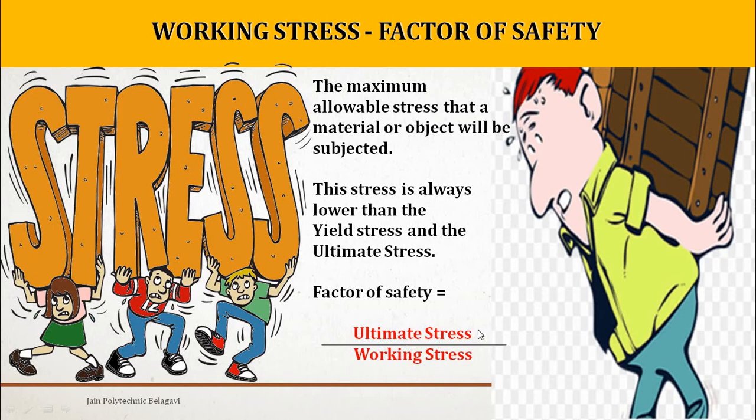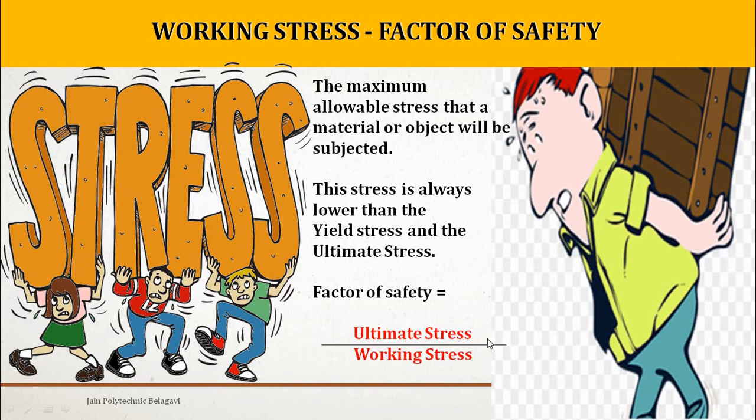Say this ultimate stress is 100 kg per meter square, and the working stress is, say, 50 kg per meter square. So 100 by 50 will be 2. It means that particular material can still resist another 50 kgs. So the factor of safety is 2 here. I hope you got the concept of factor of safety. 100 divided by 50 will be 2.